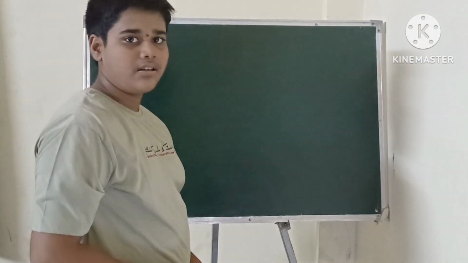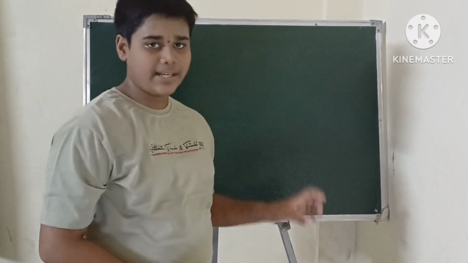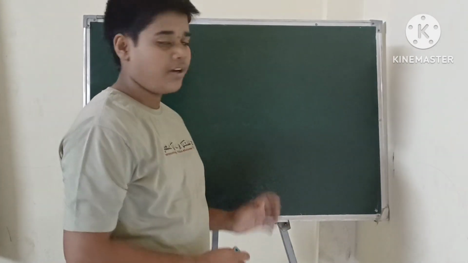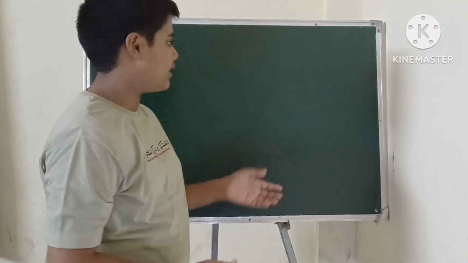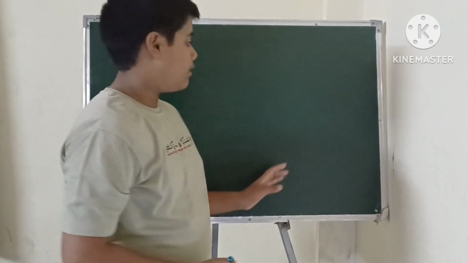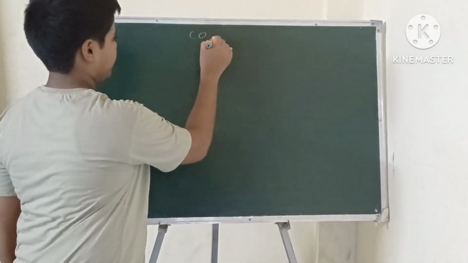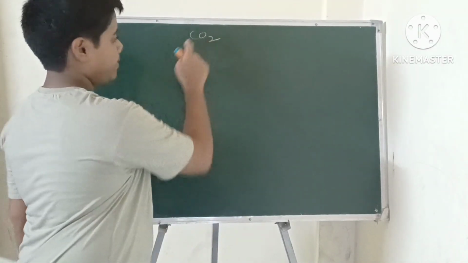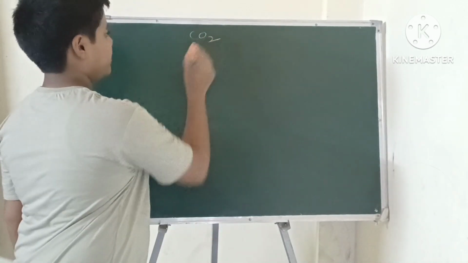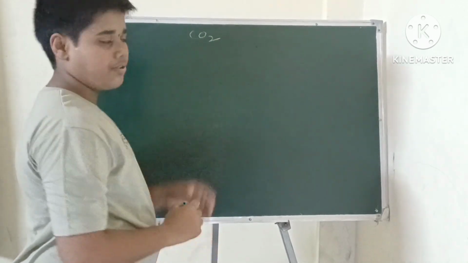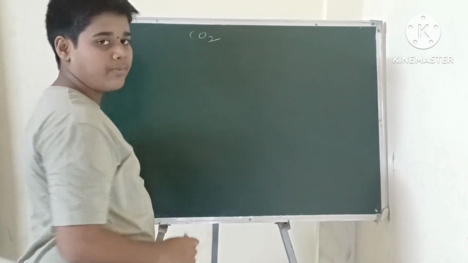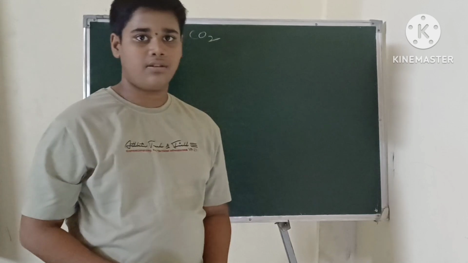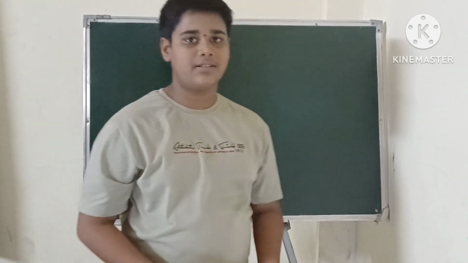So what is the law of constant proportions? In a chemical reaction, the compound always forms with a fixed ratio of elements. See, CO2. In a compound, the same elements combine in a fixed ratio. So that is known as constant proportions. Okay? And today's topic is completed.